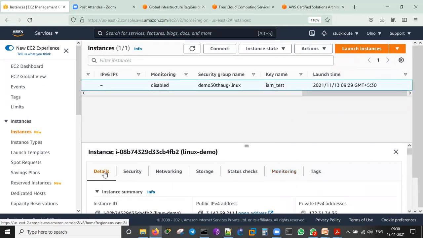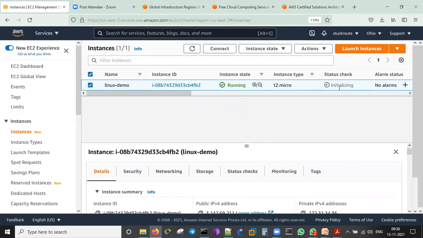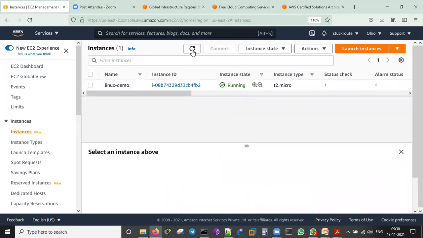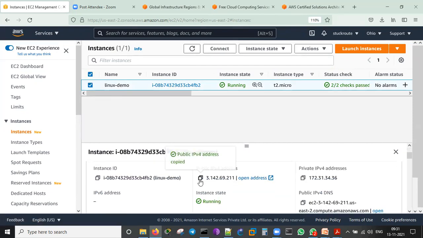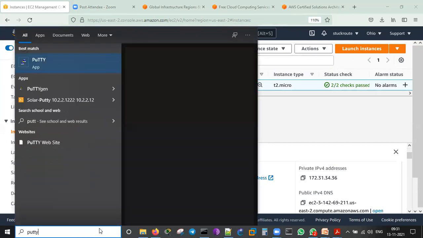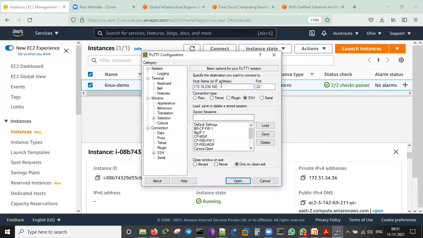So still it is getting ready. Let's see. Here it has come, initializing. I just need to refresh this page from here. 2 checks passed. So I need to pick up that IP. I'll take this IP, then I will start my PuTTY. I'll paste this IP over here.